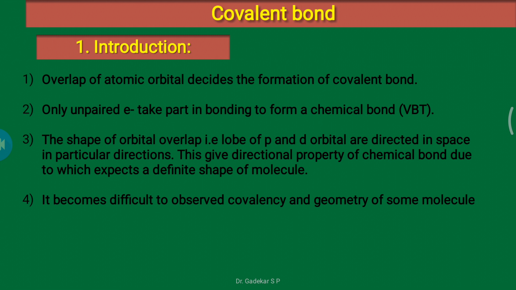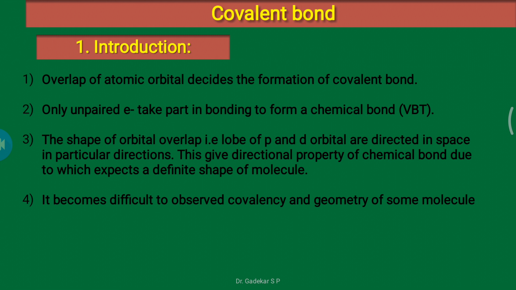Overlap of atomic orbitals is most important, and it describes the formation of a covalent bond.